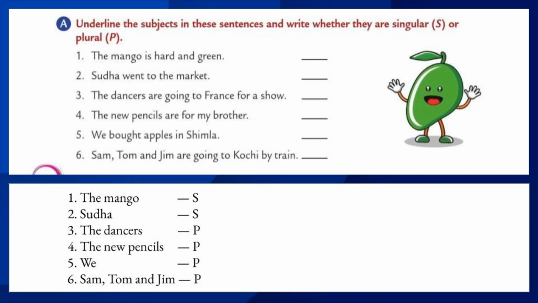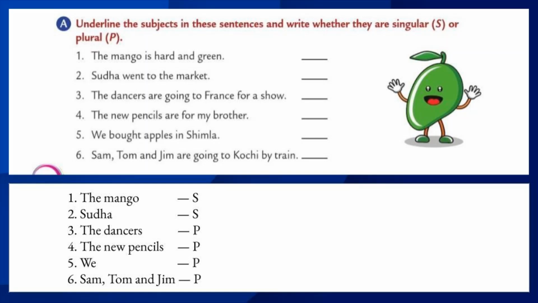Let's move to the fourth one. The new pencils are for my brother. What is the subject? Pencils. Yes, the new pencils means we are describing the pencils as new. So underline the subject, the new pencils. Here the plural noun is pencils. So write the letter P in the given blank.